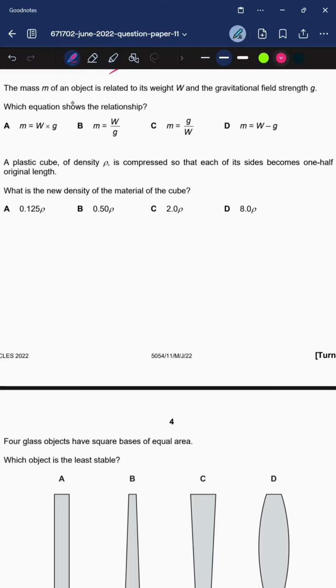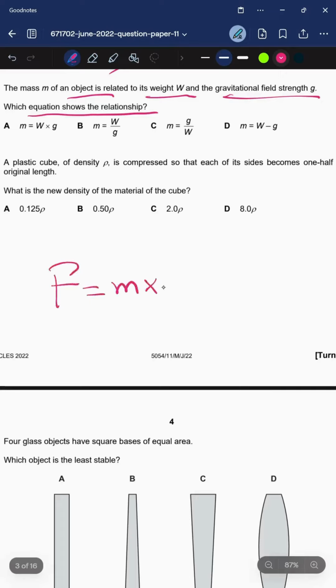The mass m of an object is related to its weight and the gravitational field strength g. Which equation shows the relationship? So weight is something which is a force, right? Weight is a quantity of a force, and force is represented in newtons, and according to Newton's second law, force is proportional to mass and acceleration, right?